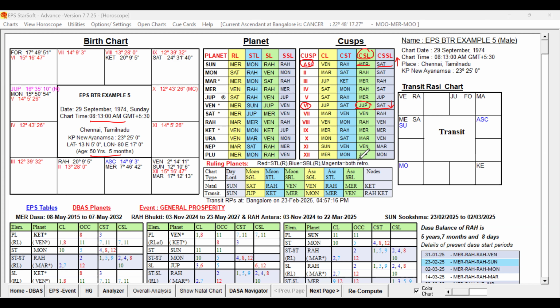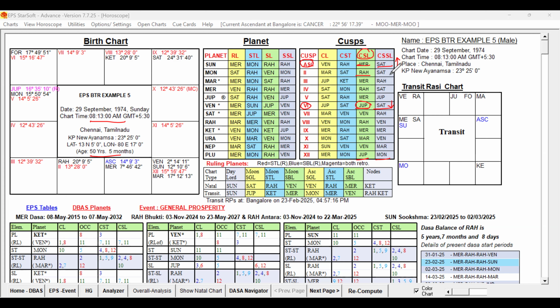Then look at the 12th sublord is Jupiter, like 6th sublord, but sub-sublord is Moon. So reduction in the birth time will not have impact on the Jupiter. I mean, by 1 or 2 minutes difference, by reducing the birth time, that 12th sublord will not have any impact. And any other cuspal sublord in the border? Second sublord is Rahu, sub-sublord is Saturn. So that is not going to have impact by just 2 minutes.